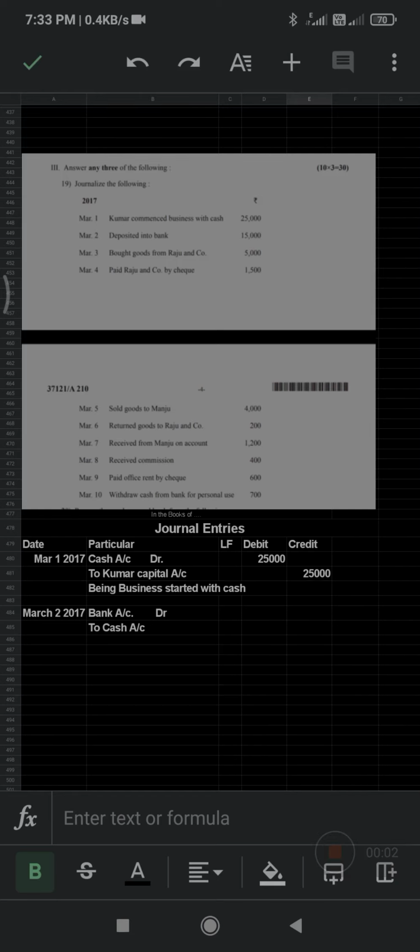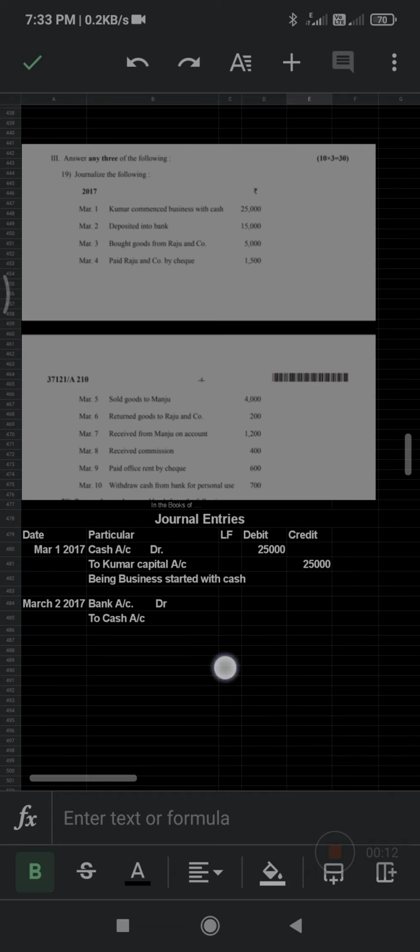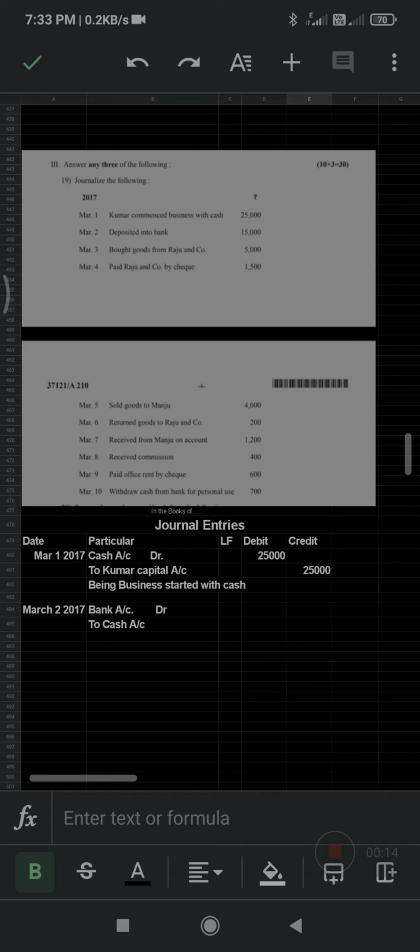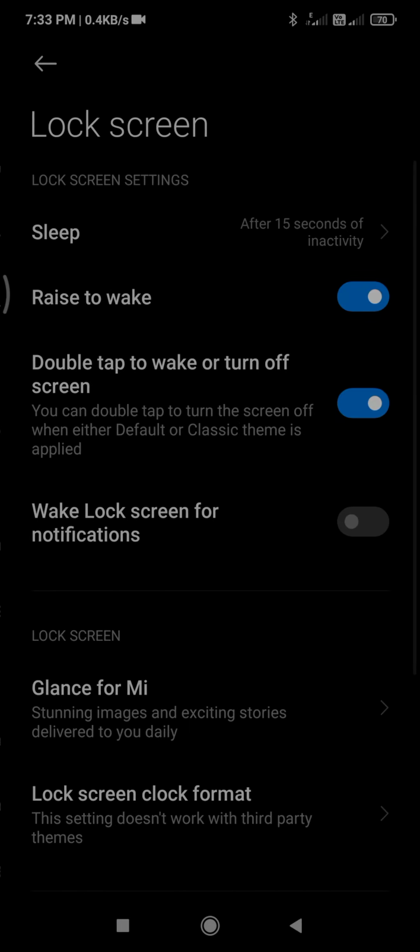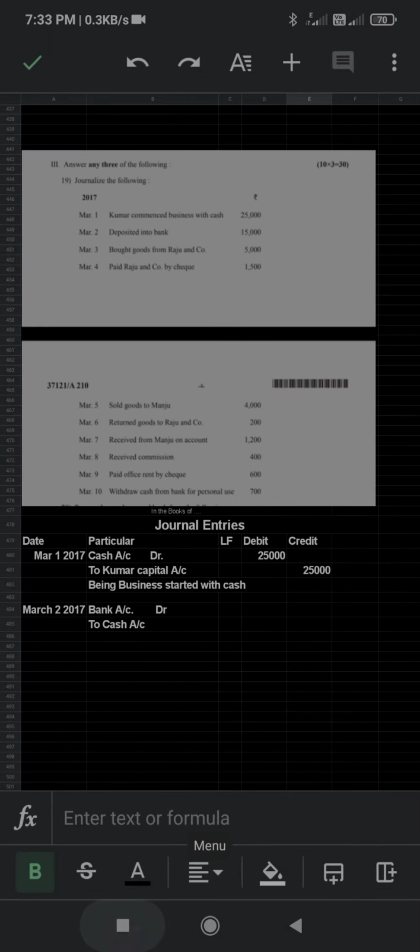Hello students, today I am solving the problems on journal entries. So here I have taken the question from question paper 2019. Here the first question comes.